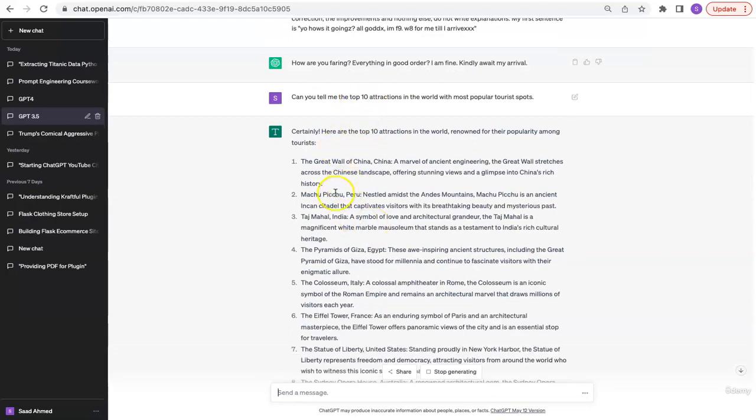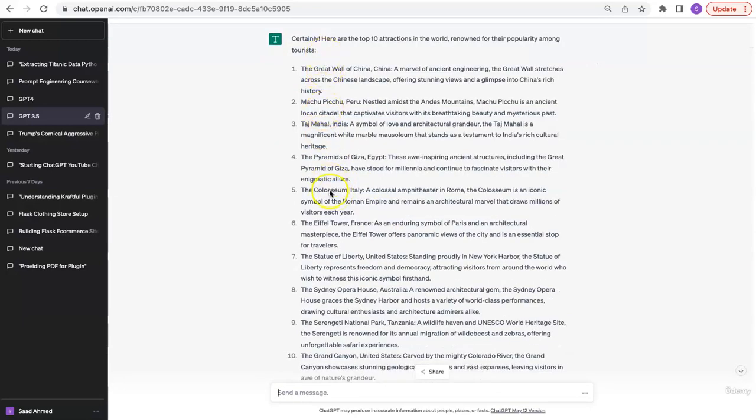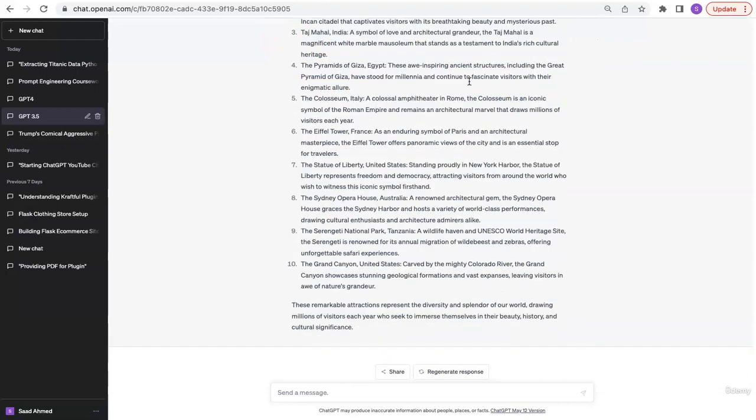Because I said top 10, it will probably go into a bullet point list, and then in each one, the Great Wall of China, Marvel of Ancient Greek, the Great Wall stretches across this. Okay, so in this way, it wrote me a list of top 10 attractions in the world. The next thing that I want to do is I'm going to tell the model, convert into tabular format.